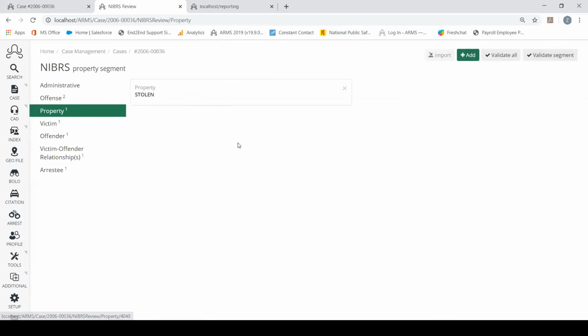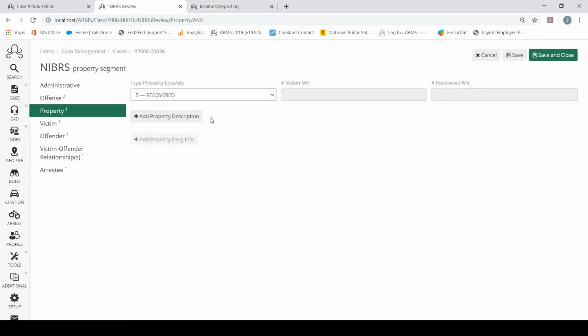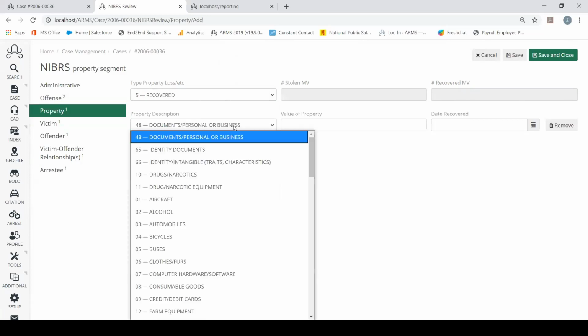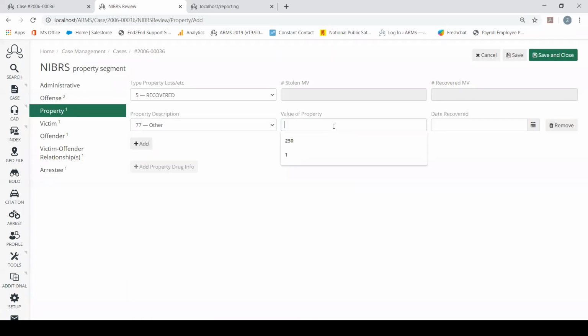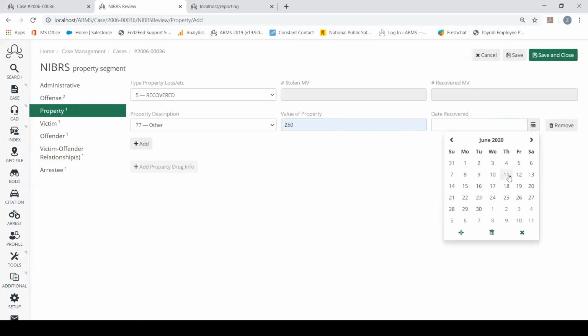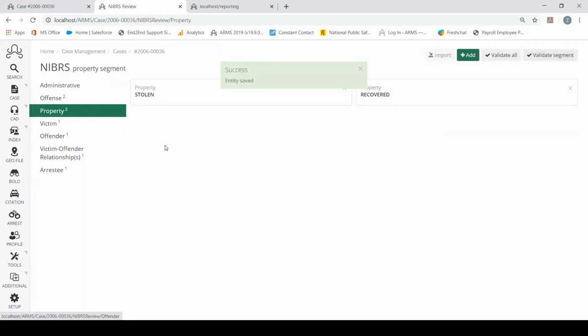So right now we had a stolen piece of property. Let's say this property was recovered. Instead of going into the case report to add that piece of property as recovered, we can add it from here also. So if we go and hit add, we can jump into here and say recovered, add property description. It was listed as other, and we had a value of property as 250. And then we can also add in the date recovered. So let's say we recovered it today, hit save and close, and we're good.